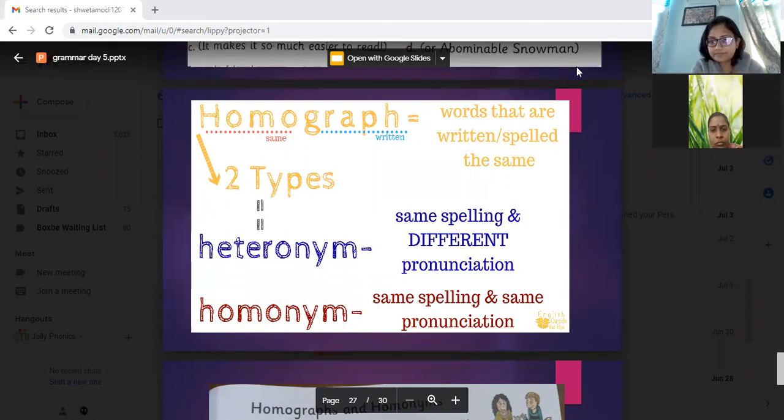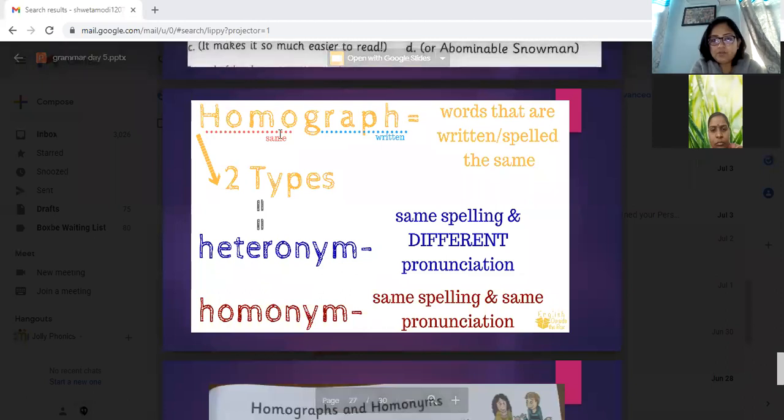Homo means same, graph is spelling. Same spelling and same pronunciation. Just like bat, bat.